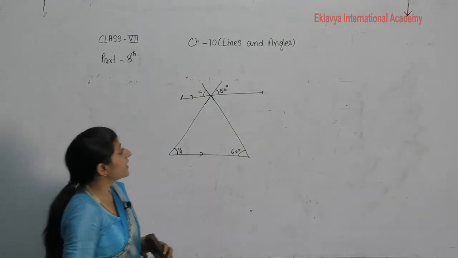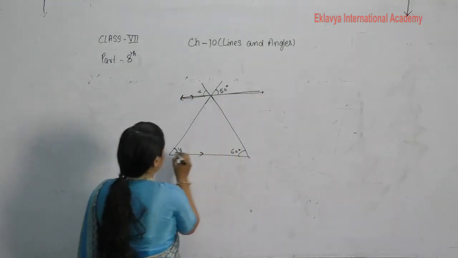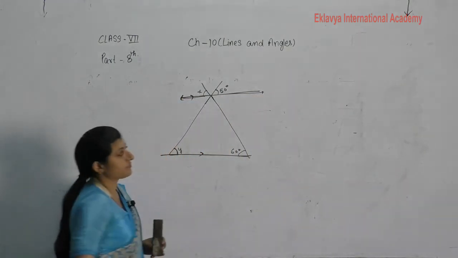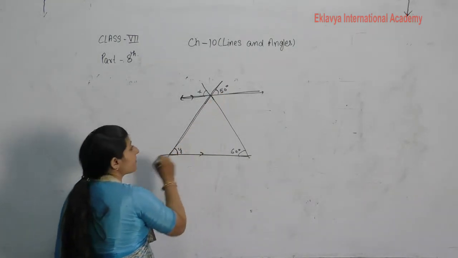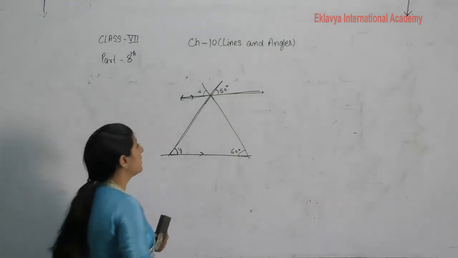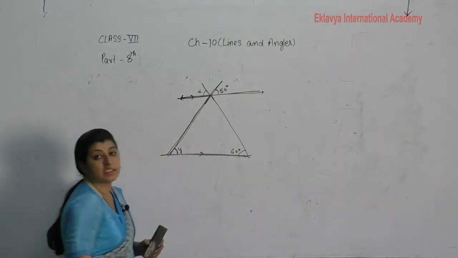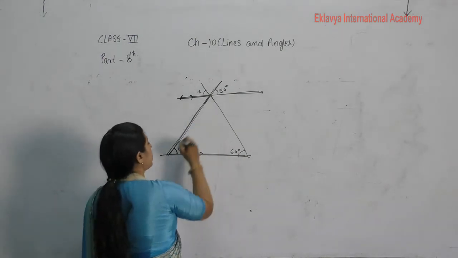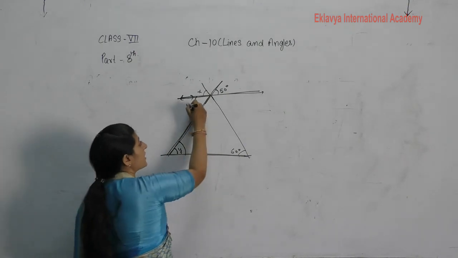See, in this figure, you can see that this line is parallel to this. Then it becomes a transversal for you. Then it forms a Z like this. It is forming a Z, so what is the relation between these two angles? These are alternate angles.